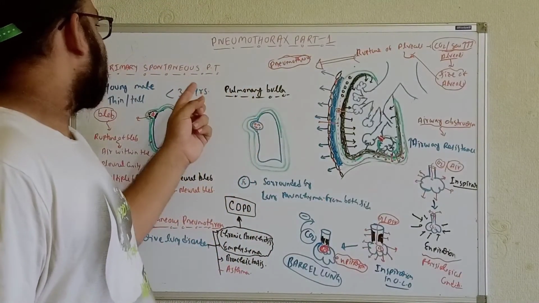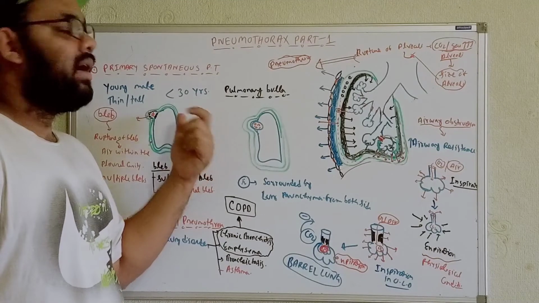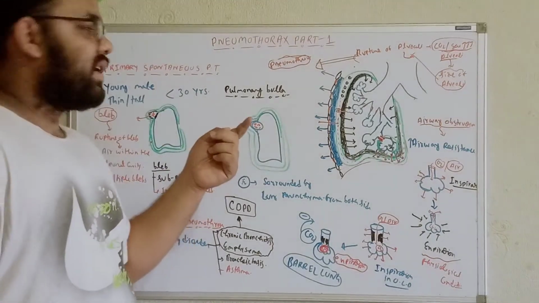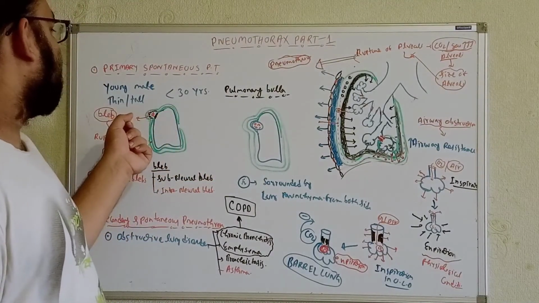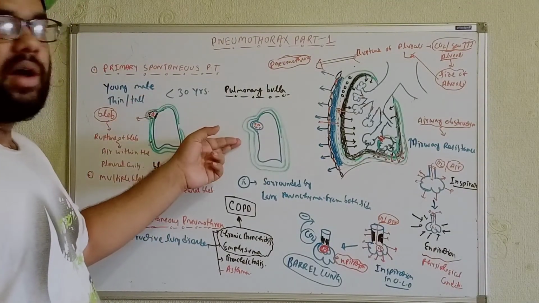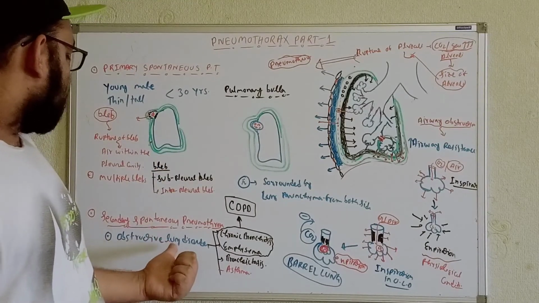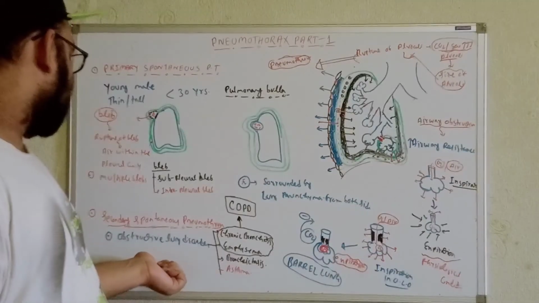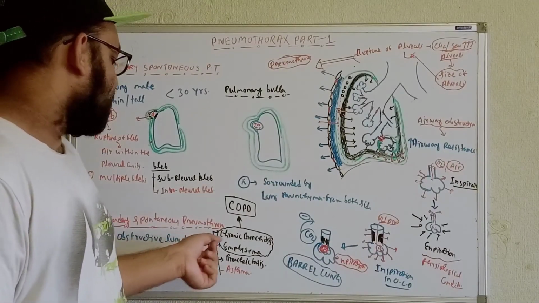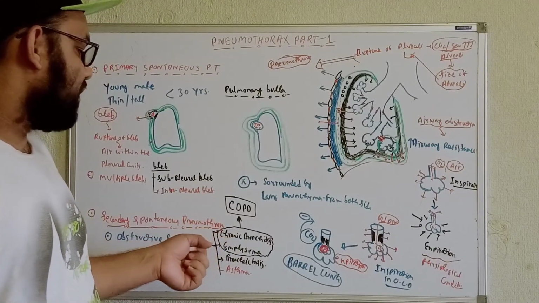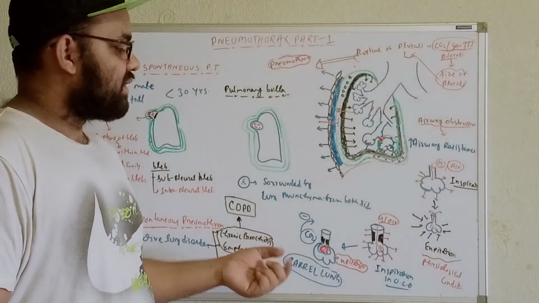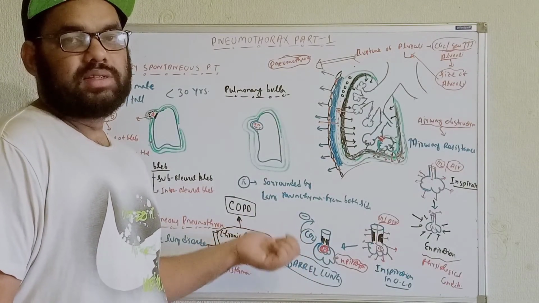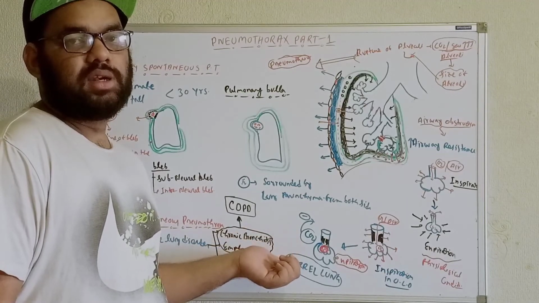I said the primary spontaneous pneumothorax occurs without any kind of lung disorder, under normal physiological circumstances. In that case, I mentioned there may be chances for the formation of a bleb or pulmonary bulla. And in terms of the secondary spontaneous pneumothorax, there is a chance if we get any kind of lung disorder, especially obstructive lung disorders, such as chronic bronchitis, emphysema, bronchitis or asthma. In these cases, we will get obstructions within the airway. So the resistance within the airway for airflow will be increased, especially in terms of expiration.